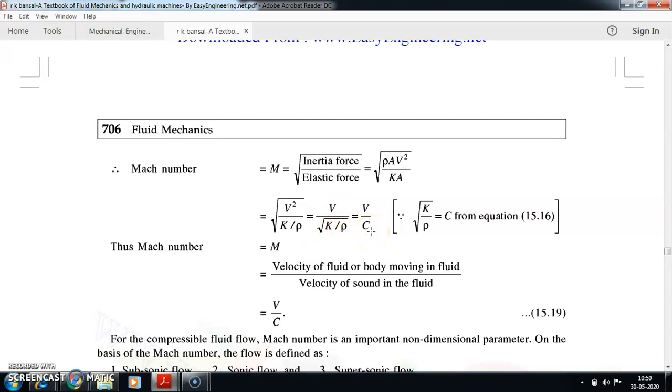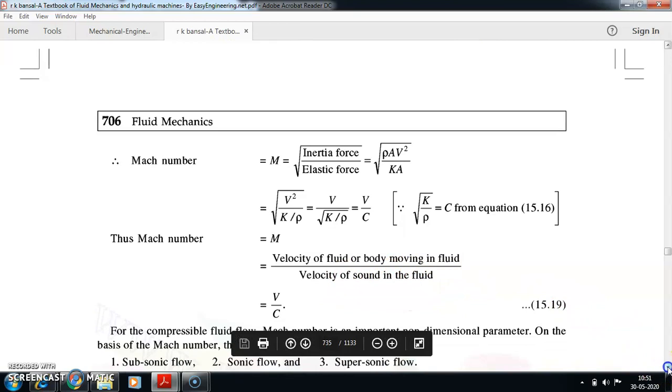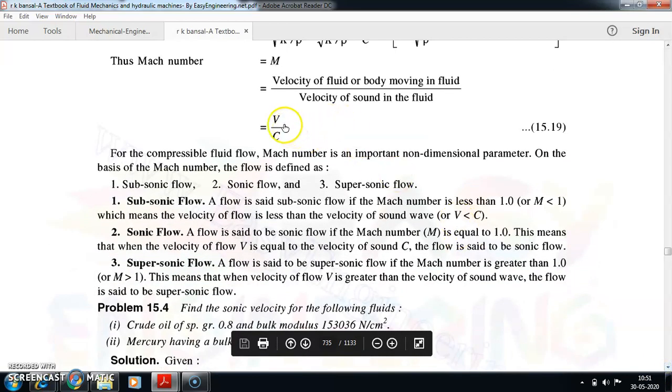Now, from the previous video, root of K by rho is nothing but your velocity of sound when it is linked with the bulk modulus K. I can write it as C is equal to root of K by rho. So this equation of Mach number M can be written as V divided by capital C. Thus the Mach number is nothing but the velocity of the fluid, or the body that is moving in the fluid, divided by the velocity of sound in that particular fluid: V by C.